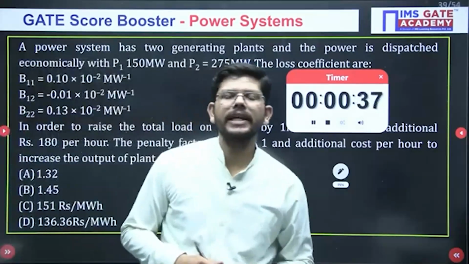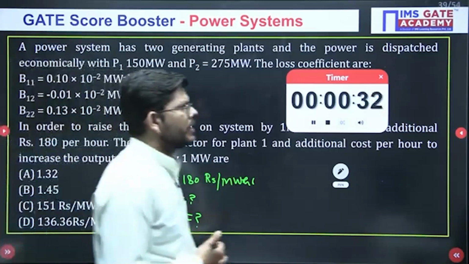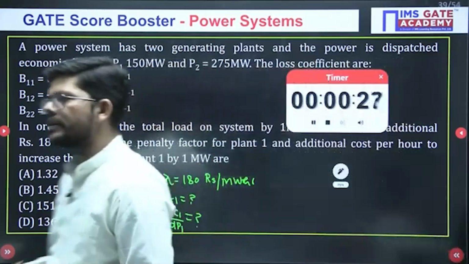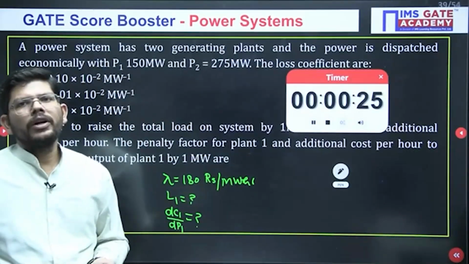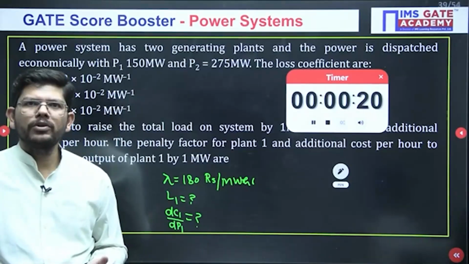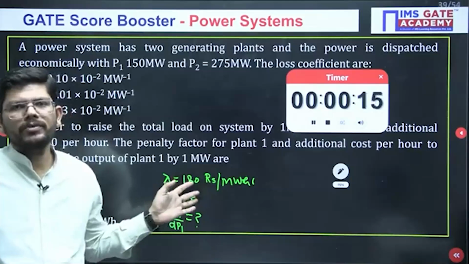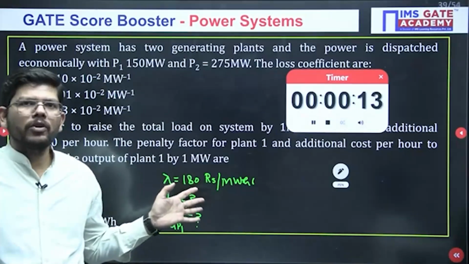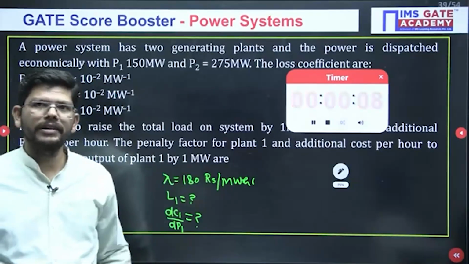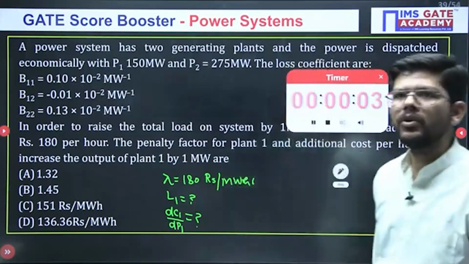So, last 30 seconds guys, you can solve this question. Okay. Now, what kind of questions you may get from economic load dispatch? Either it will be a very straight question, you have to apply ELD, it will be a question related to penalty factor, okay, or it will be a question related to the loss coefficient, or it might be a question what we have solved, which was the first question from economic load dispatch that we have taken, okay. So it might be a question from these categories. So last 5 seconds, any answer that I am getting? No.